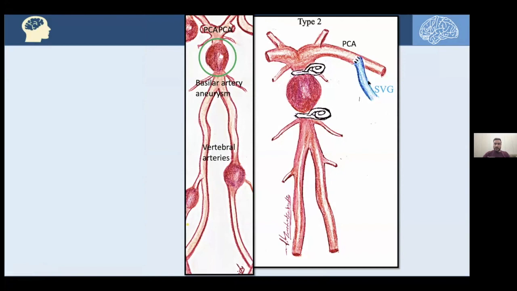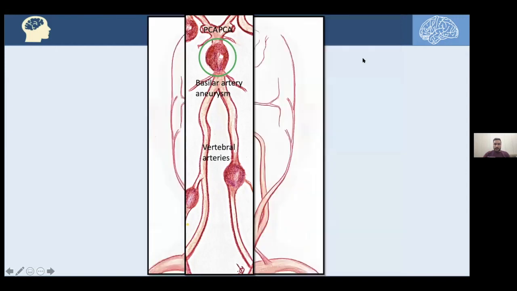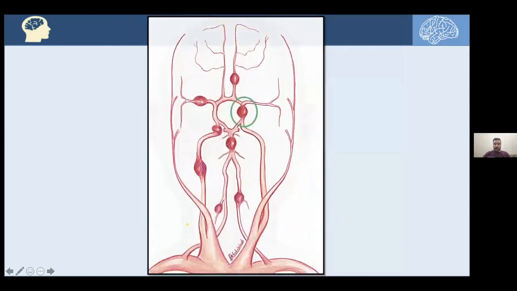We can use the occipital artery. This is a scalp artery, and attach it to the saphenous vein graft and anastomose with the PCA to supply that area with blood. Again, let's see this aneurysm.